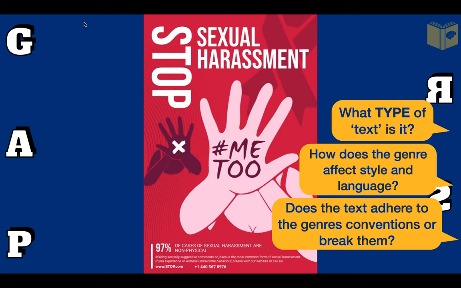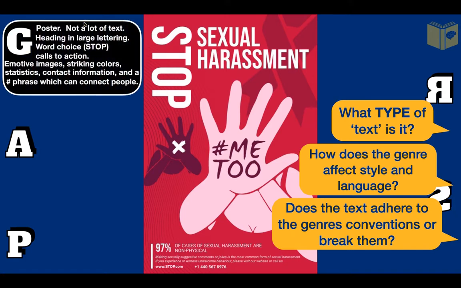Well, it's a poster. There's not a lot of text on it, and they've used striking images and colours. There's large headings at the top, and it starts with the word stop, a call to action. They've included some contact information at the bottom and some statistics. These are all pretty typical of posters. I can make my annotations and my notes here.